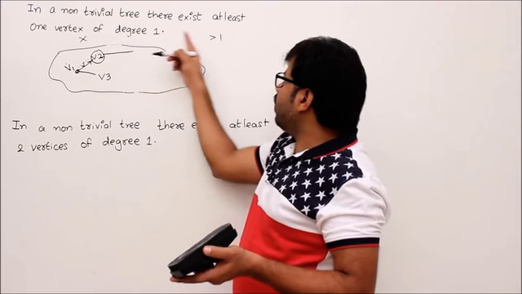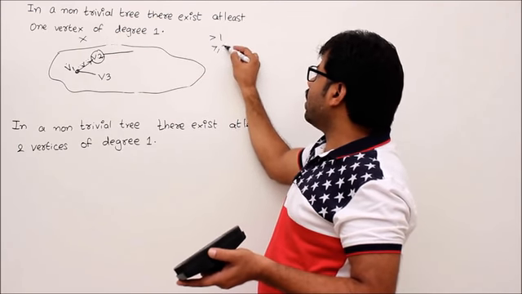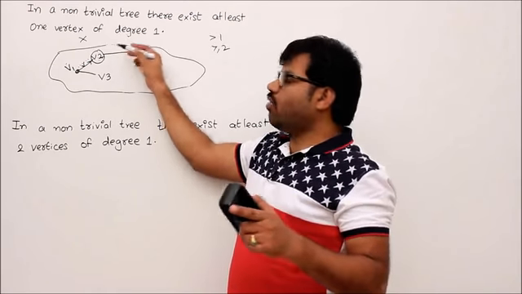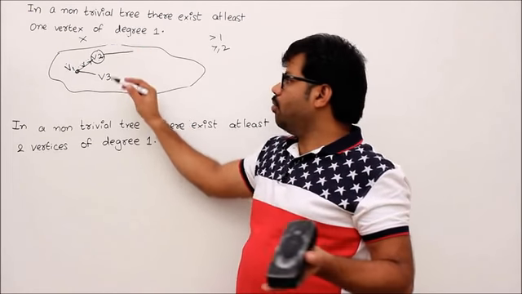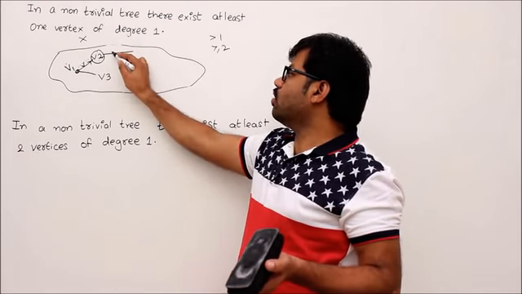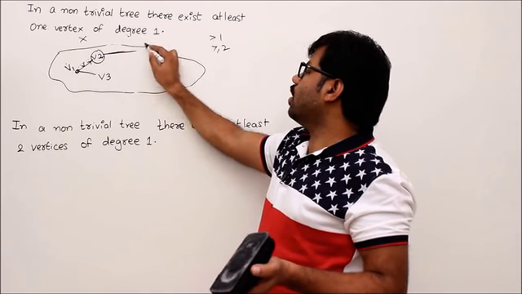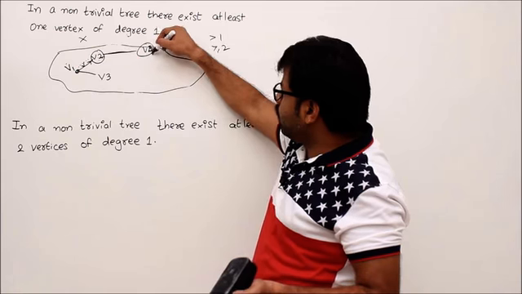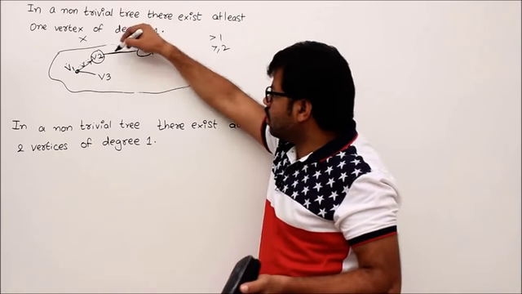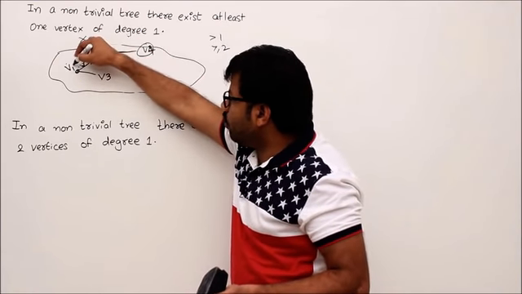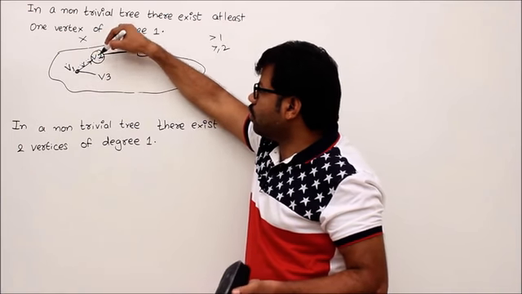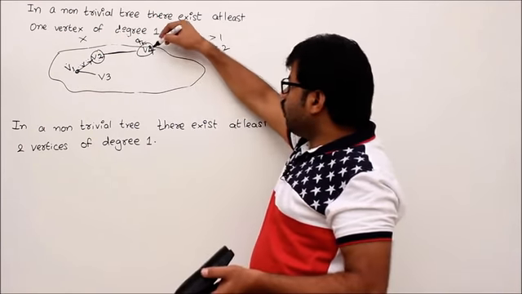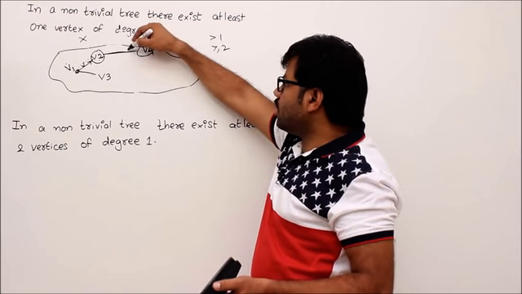Now since every vertex degree is greater than 1, otherwise greater than or equal to 2, this v2 should have one more edge at least. It can have some more edges, but at least one edge should be there. So let's say that is this one. Now that is going to a vertex called, let's say, v4. Then again the same thing. I'm doing the morning walk, right? I started at v1, I will go to v2. Since it has one more edge, I will go to v4. Then v4's degree is also at least 2. Then I just entered v4.